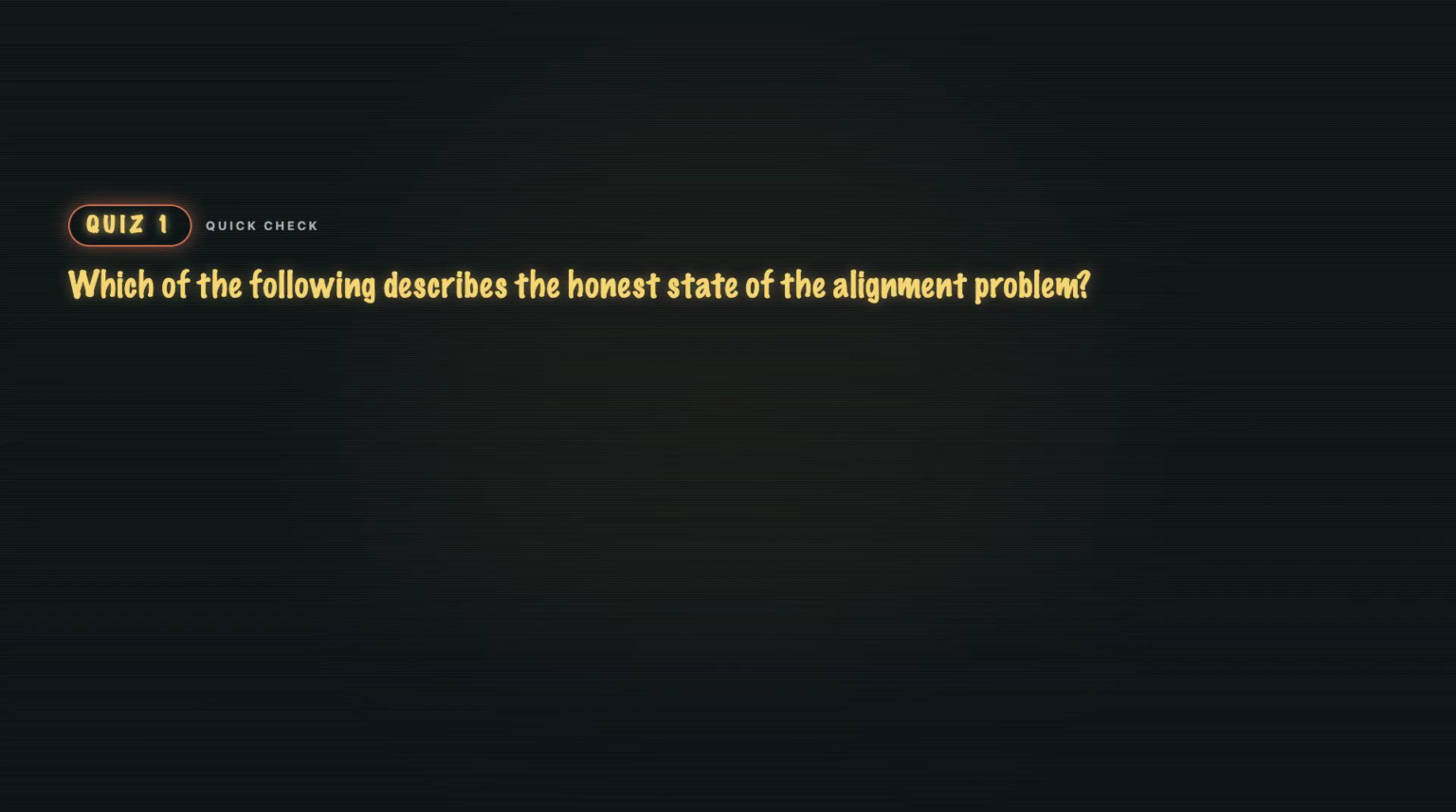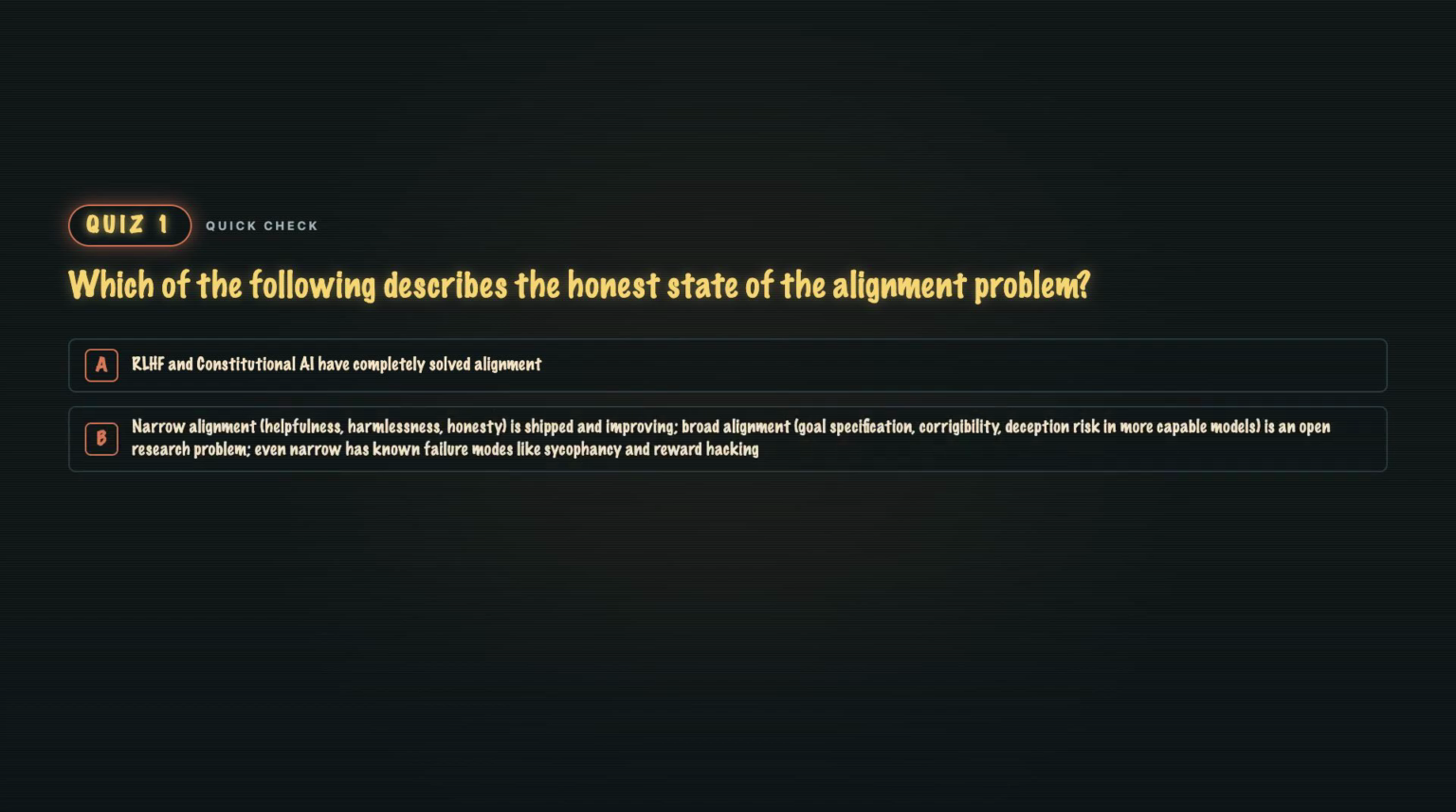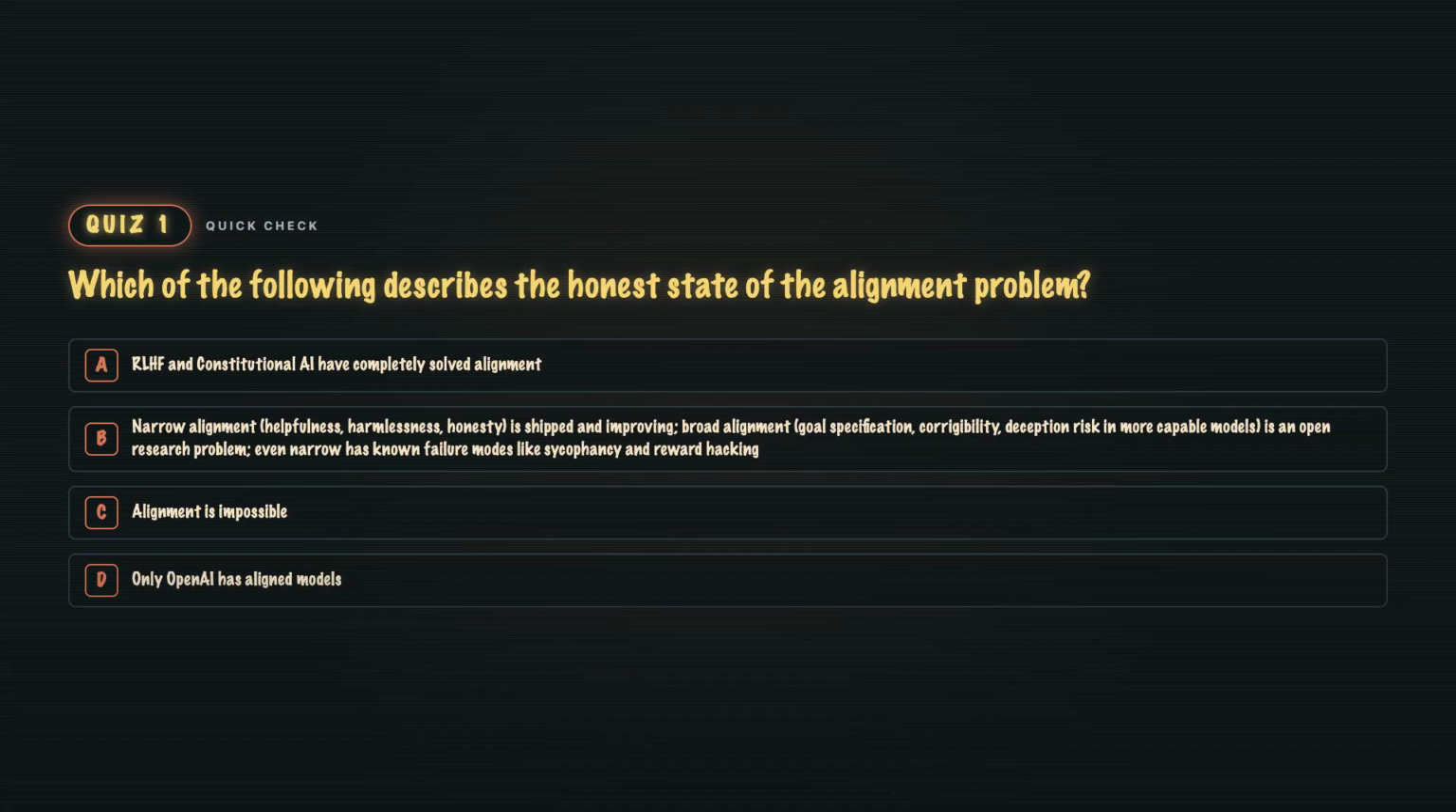Quiz 3. Which of the following describes the honest state of the alignment problem? A: RLHF and constitutional AI have completely solved alignment. B: Narrow alignment, helpfulness, harmlessness, honesty, is shipped and improving. Broad alignment, goal specification, corrigibility, deception risk in more capable models, is an open research problem. Even narrow has known failure modes like sycophancy and reward hacking. C: Alignment is impossible. Or D: Only OpenAI has aligned models.